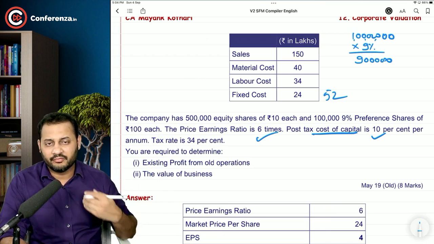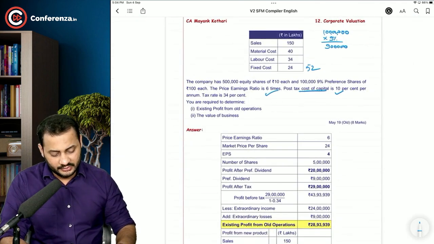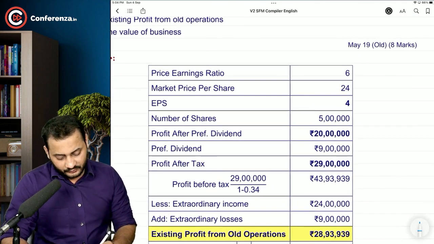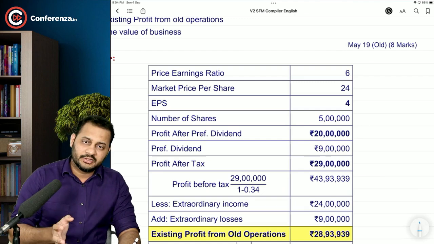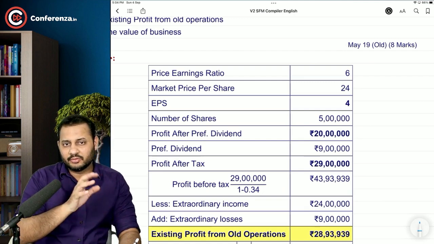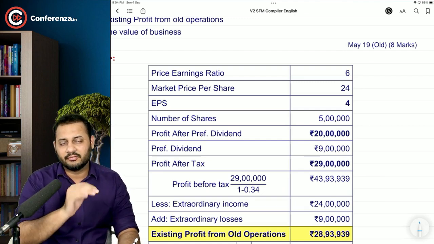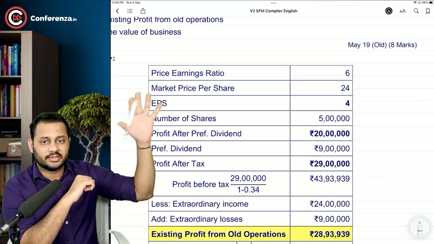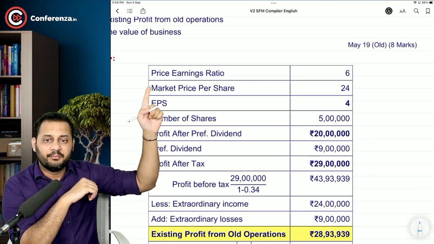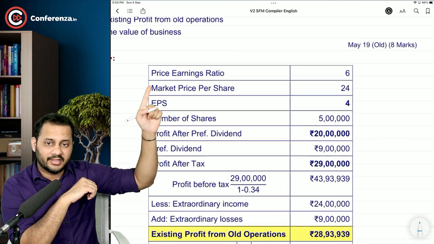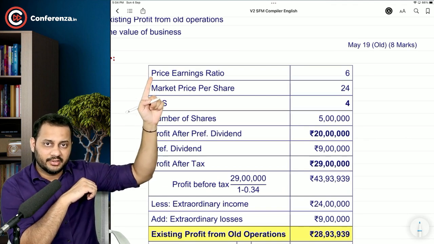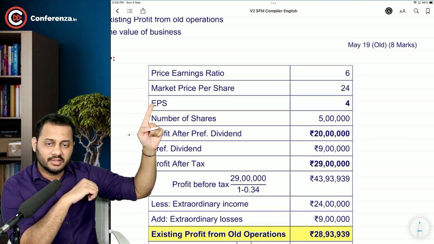So you are going to go reverse now. How to do that? I'm not going to the previous page because it is taking a lot of time to load. So from here and there, we are going to just shuffle it. Have a look. Market price divided by PE ratio, 24 divided by 6, will give you EPS.